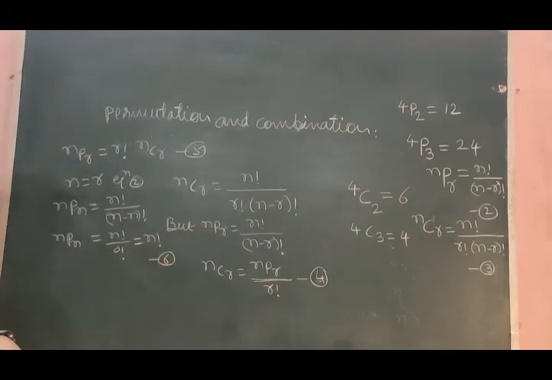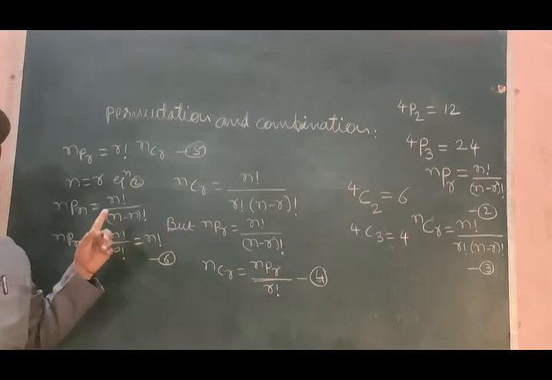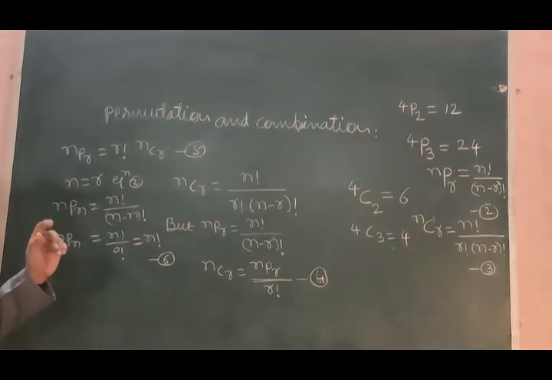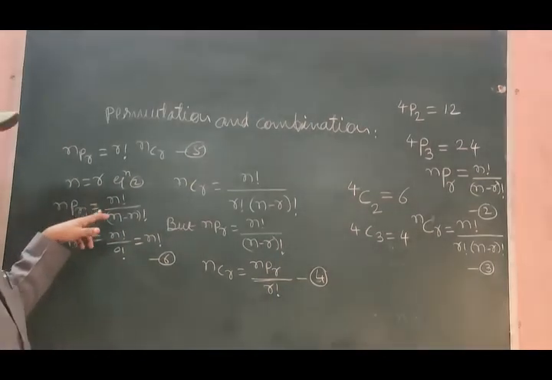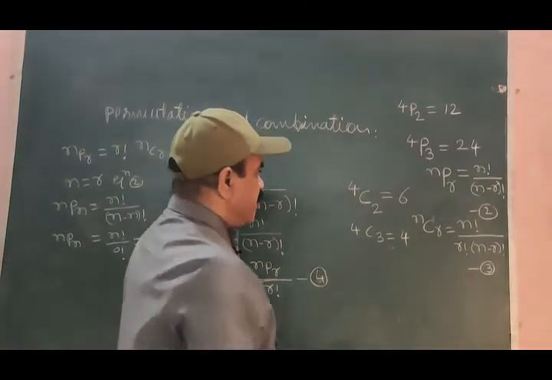Equation number 6. Use the same condition for combination.